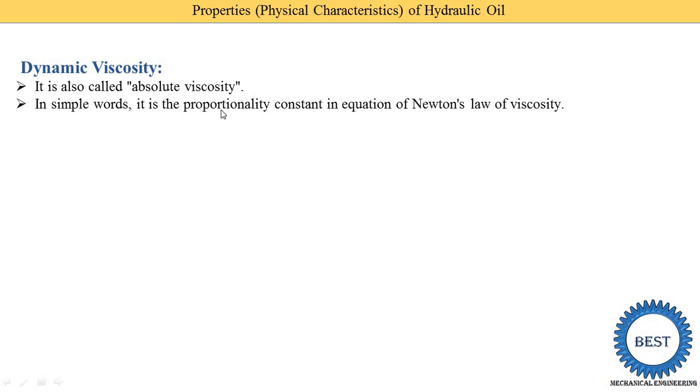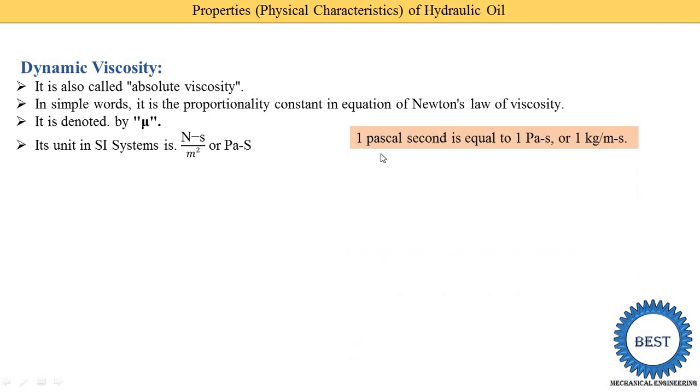So the first point is what? It is the proportionality constant in the equation of Newton's law of viscosity. It is denoted by mu. The unit in the SI system is Newton second per meter square, or it is also written as Pascal second. And 1 Pascal second is equal to 1 kg divided by meter second. This equation is required when we write the unit of kinematic viscosity. That's why I mentioned it here. That is, 1 Pascal second is equal to 1 kg divided by meter second.